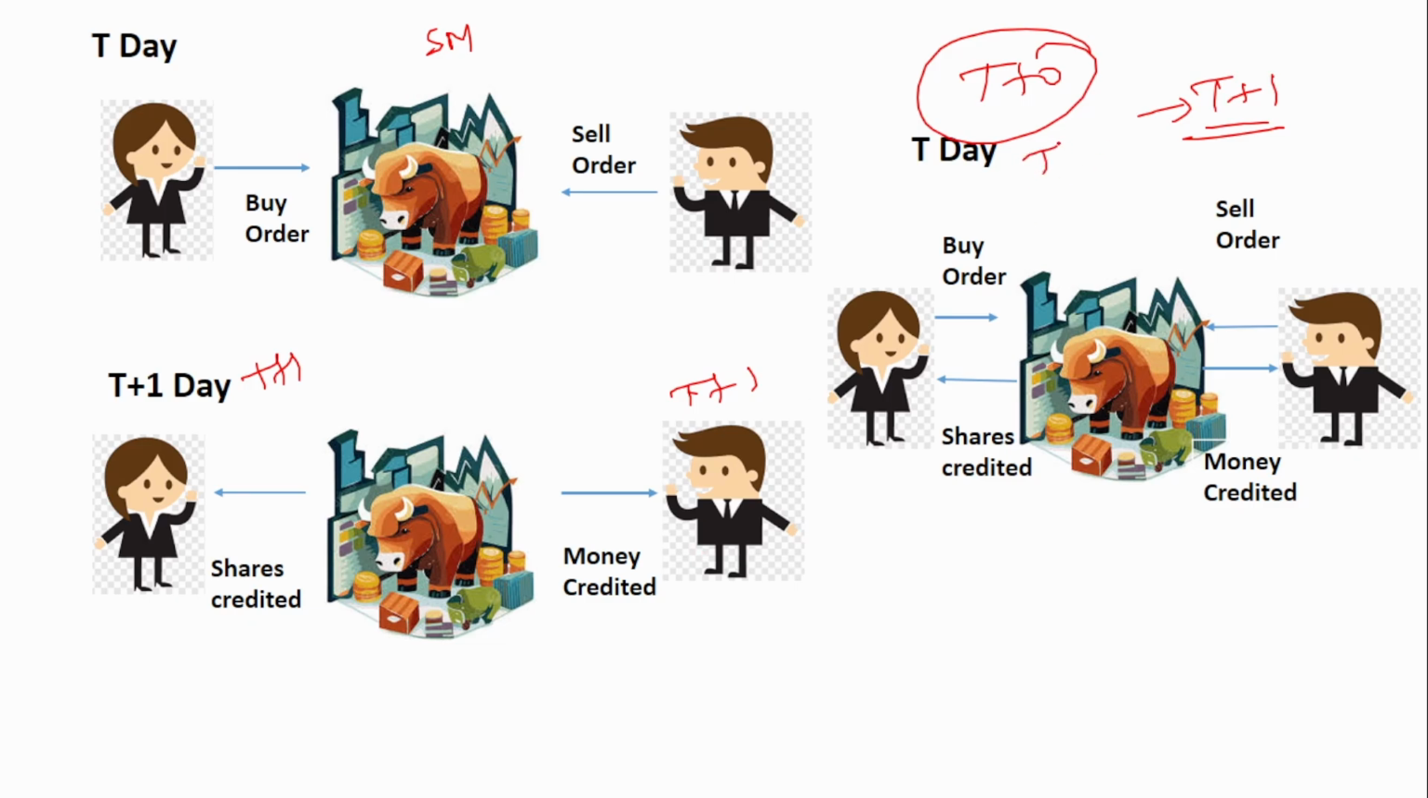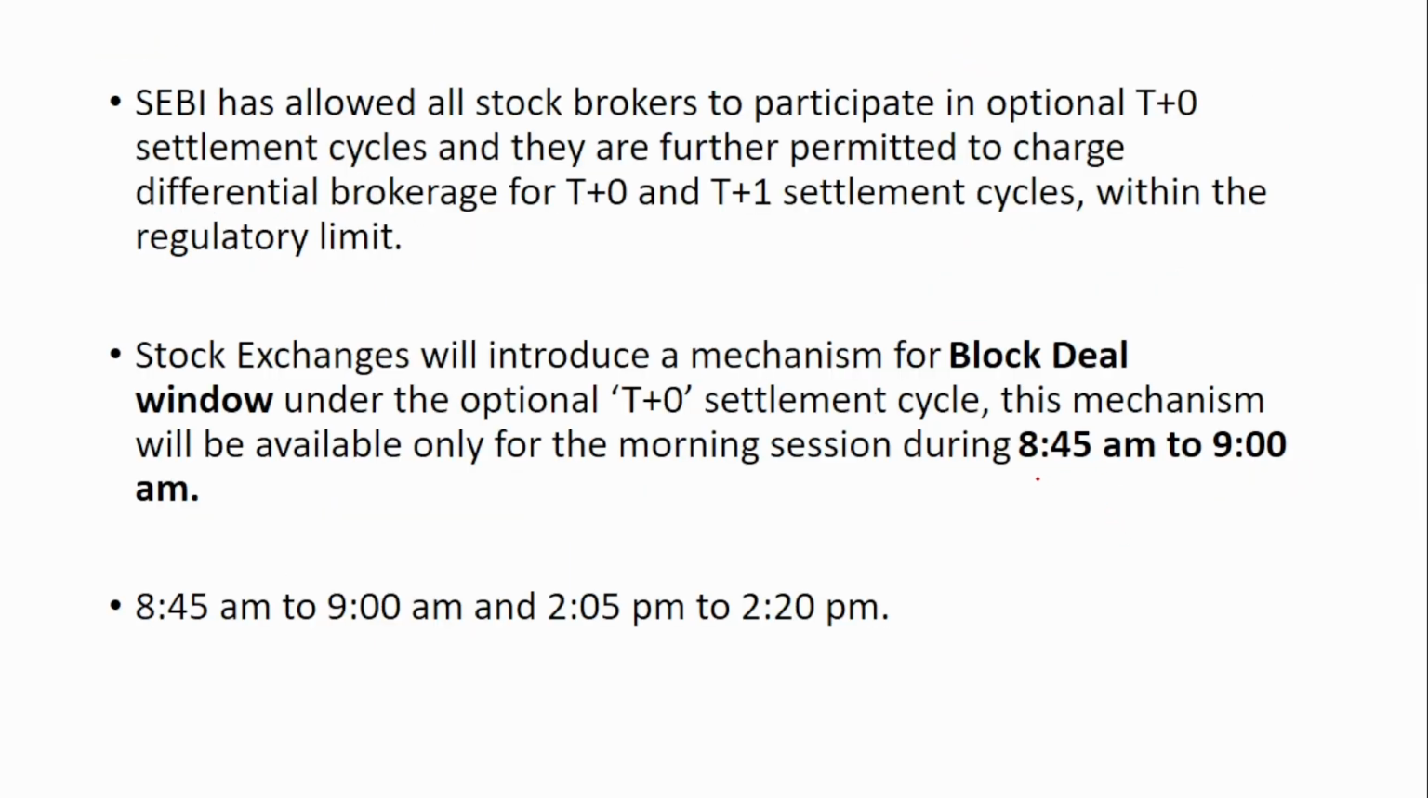Now T+0 means that on the same day that you place the buy or sell order, the shares will be credited to your account or the money will be credited to your account. That is T+0 settlement. The entire settlement will happen on the very same day when you place the buy or the sell order. This is the T+0 settlement. And this T+0 settlement will be available for the top 500 companies from January 2025.